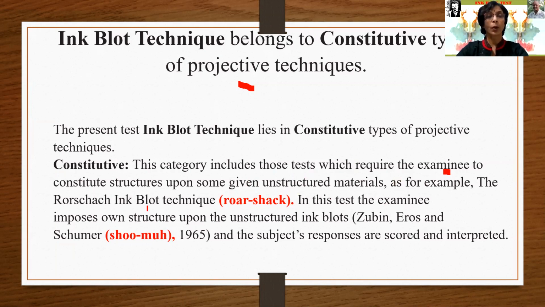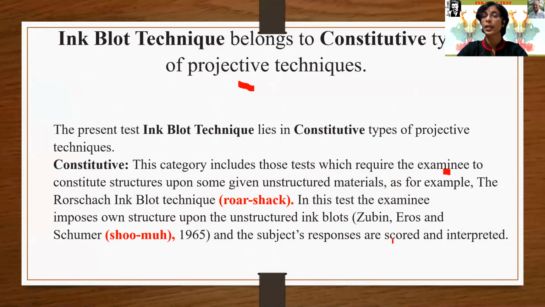The Rorschach ink blot technique, pronounced Rorschach, so I have written it here. In this test, the examinee imposes his own structure upon the unstructured ink blots. And the subject's responses are scored and interpreted.